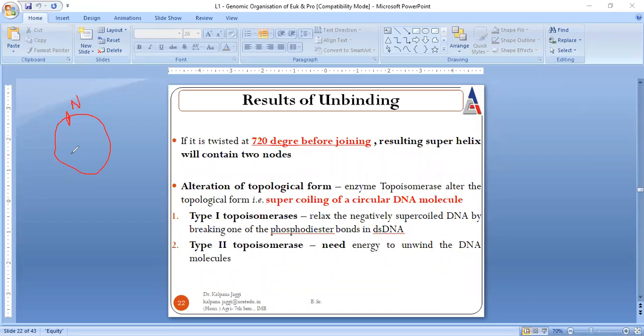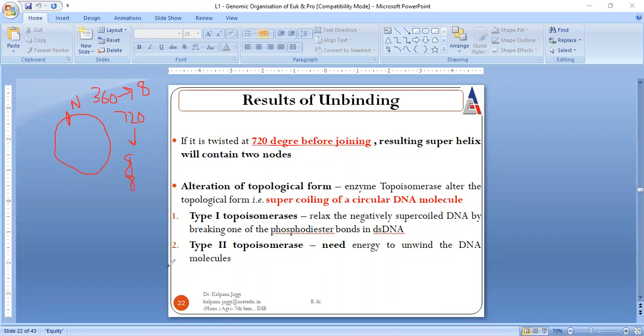They can unbind, and unbinding takes place either at 360 degrees or at 720 degrees. At 360 degrees, it results in the formation of a single 8. At 720 degrees, it results in the formation of two 8s.